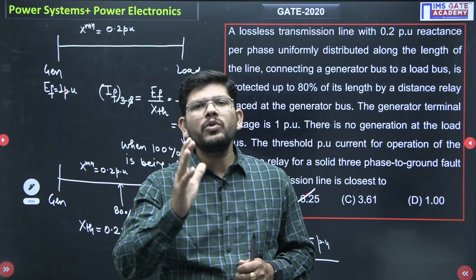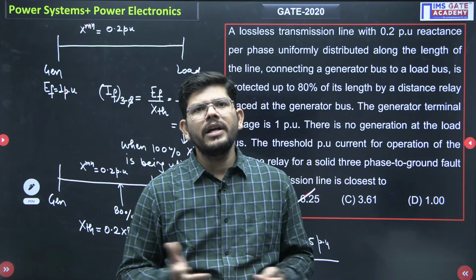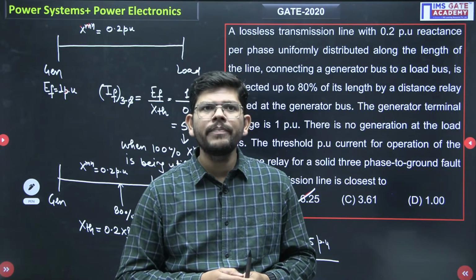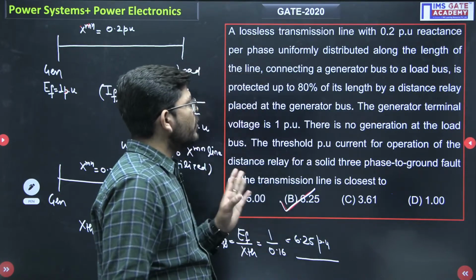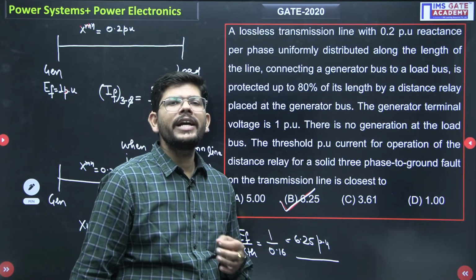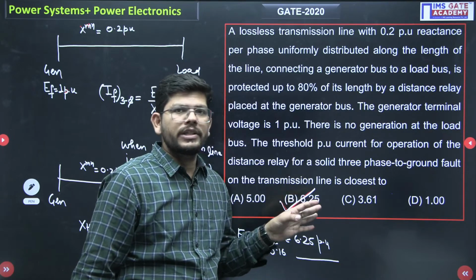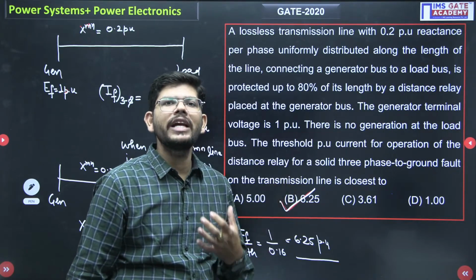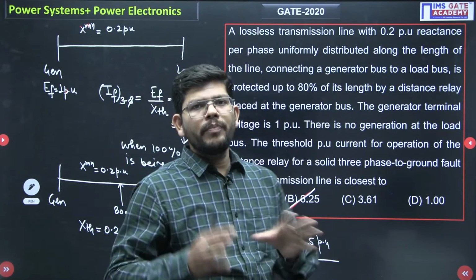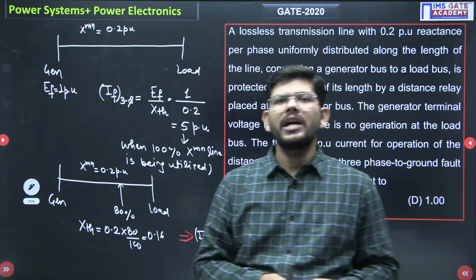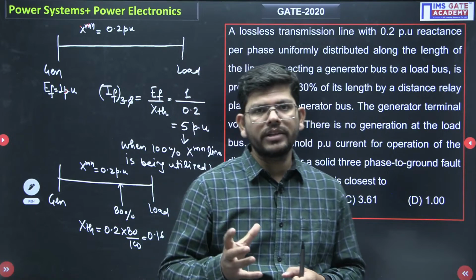So you only have to go with the flow of the question. You have to be very much conceptually clear, and you can easily solve the GATE questions. Now this question may also be getting repeated. In place of 80%, they may give another percentage, and they may ask you to compare these two cases. Means they may ask you about the ratio, or the difference in the fault current from the pre-protection to the post-protection condition. So this question may be repeated in GATE 2024 as well.